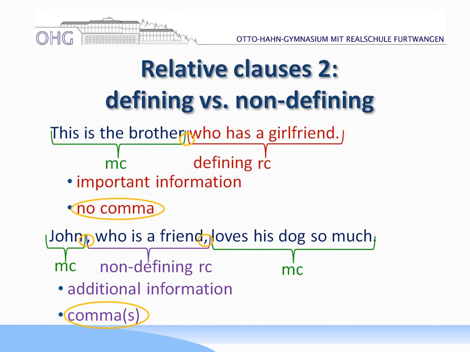Now, why is it comma or commas? Here the main clause is split up. But if you have it like this is Joe, who is a friend, then you can also just have one comma. This is Joe. That is a main clause, it can stand alone.